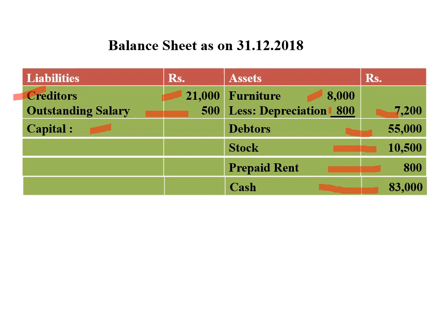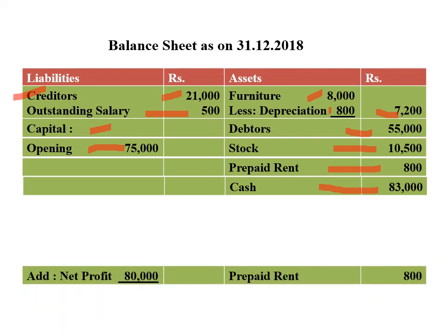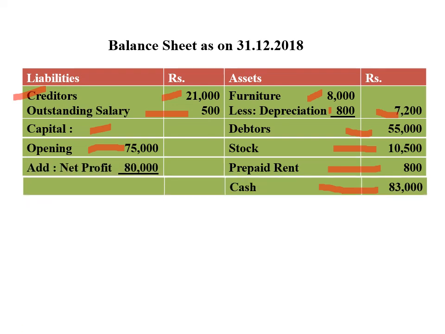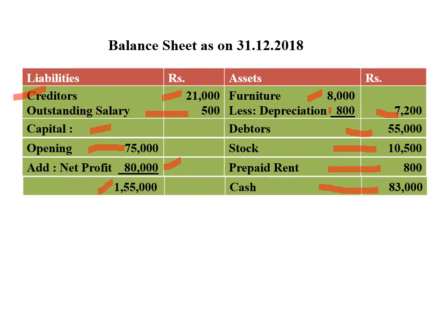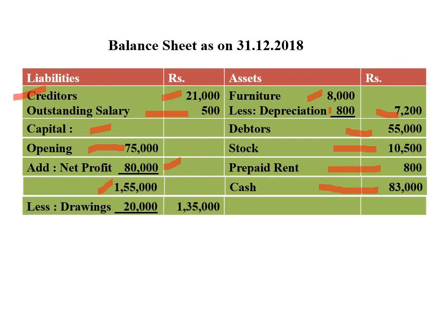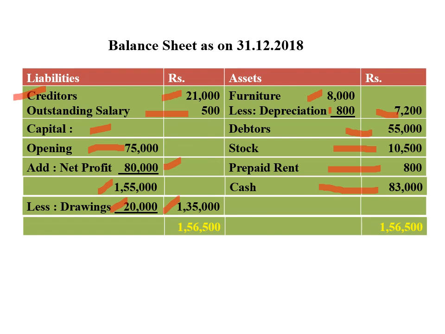Then capital, closing capital calculation: opening capital we have identified by preparing opening balance sheet 75,000, add net profit 80,000 as per profit and loss account, total 1,55,000, less drawings 20,000, and closing capital comes to 1,35,000, and total of the balance sheet comes to 1,56,500 rupees.